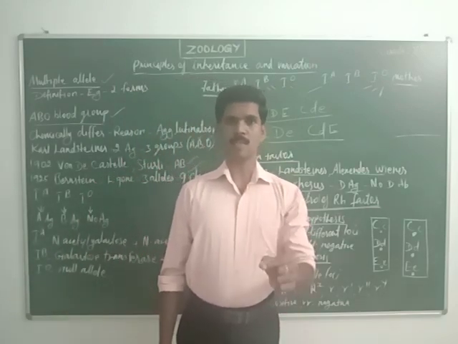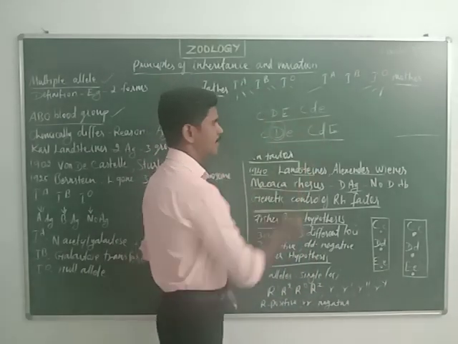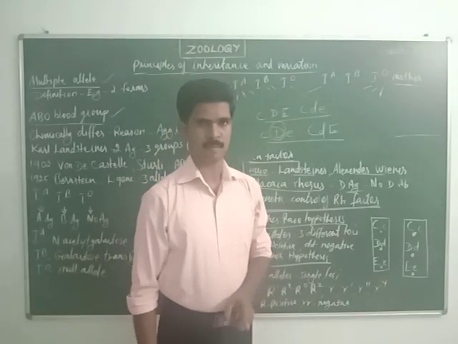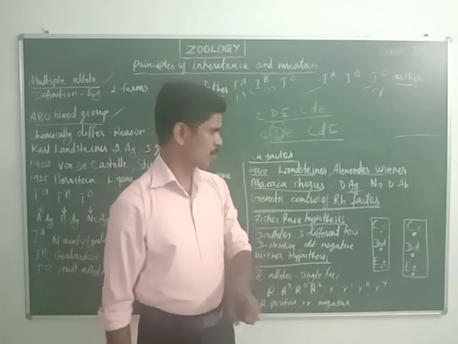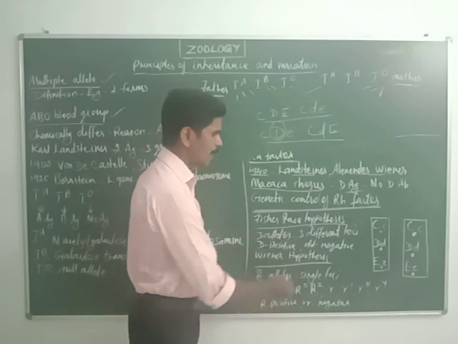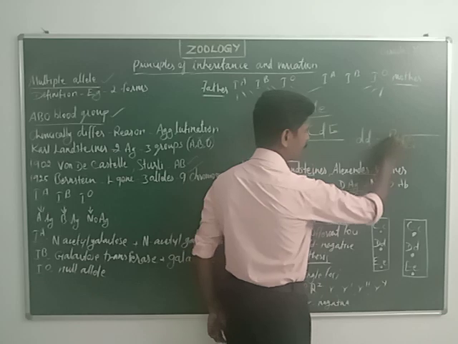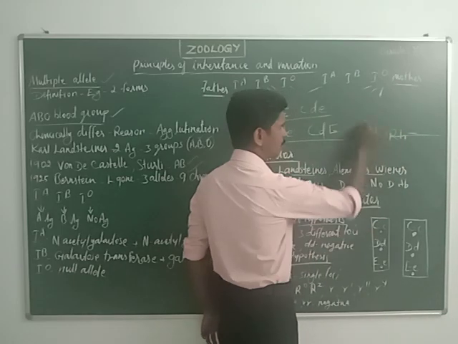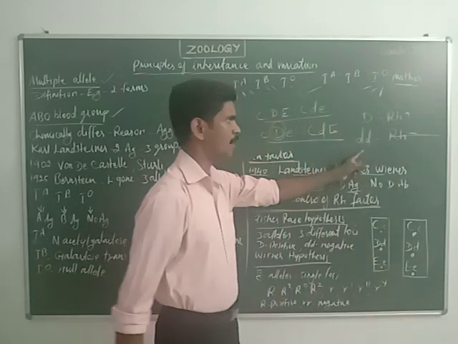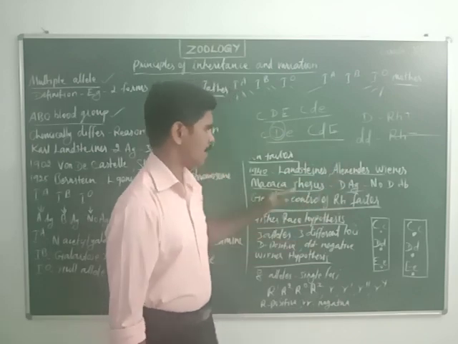The genotypes carrying capital D determine Rh positive, and the genotypes having double small d determine Rh negative. So capital D determines Rh positive and double small d determines Rh negative. Hope you understood this Fisher and Race hypothesis.